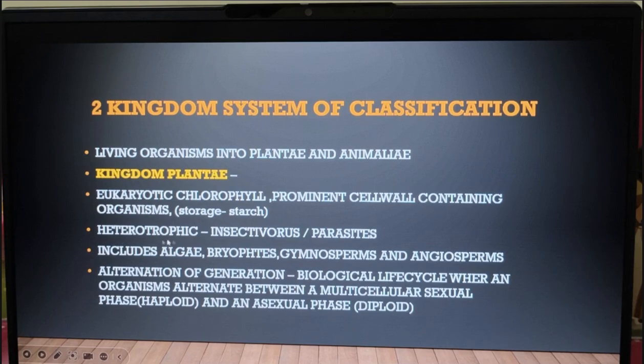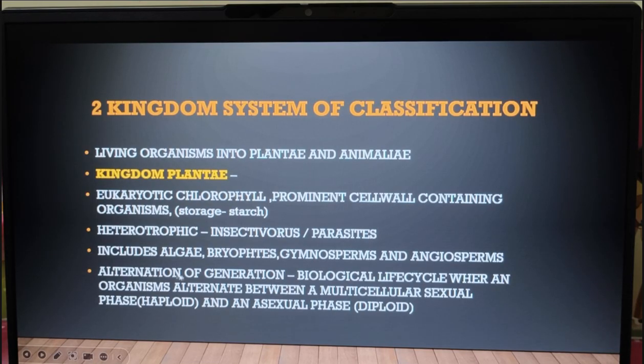So even these heterotrophic insectivorous parasites are also included under Plantae. Coming to the next, it includes algae, bryophytes, gymnosperms and angiosperms. So all these things we'll read in detail in the upcoming chapter.